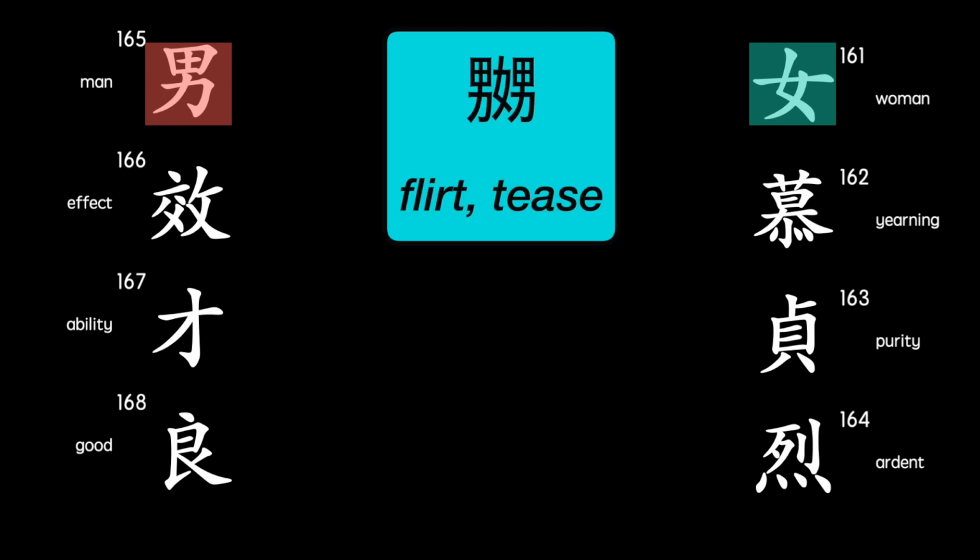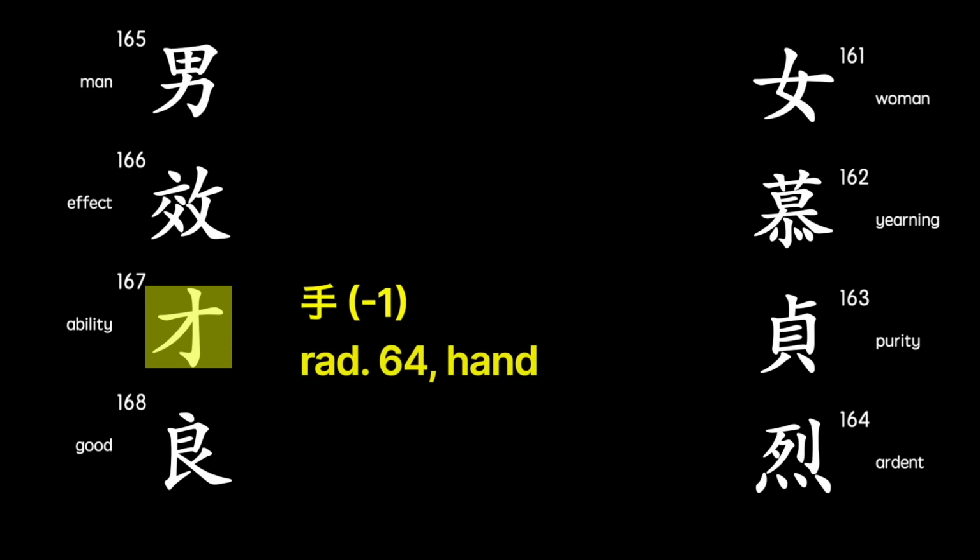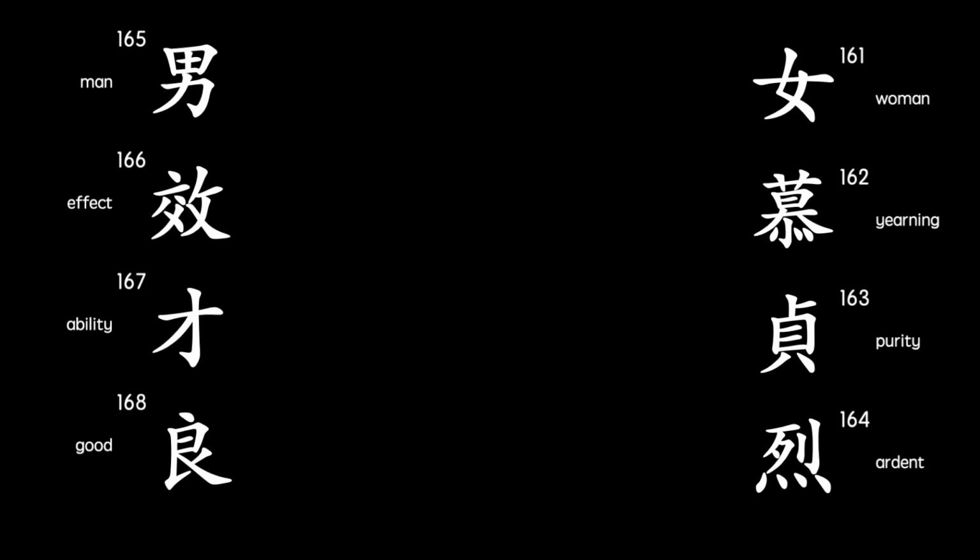And there's a fun example of how the woman and man characters combine to form another character. The female between two male characters means flirt or tease. I think this is a fairly rare character. Finally, the character for ability is worth noting because it is derived from the radical for hand. It is one stroke less than the hand radical. It makes sense as our skills or abilities are often related to our hands.